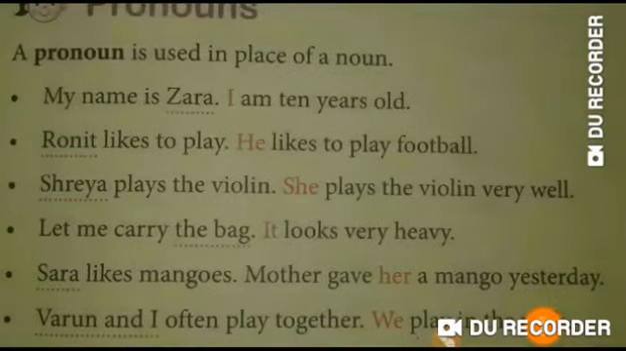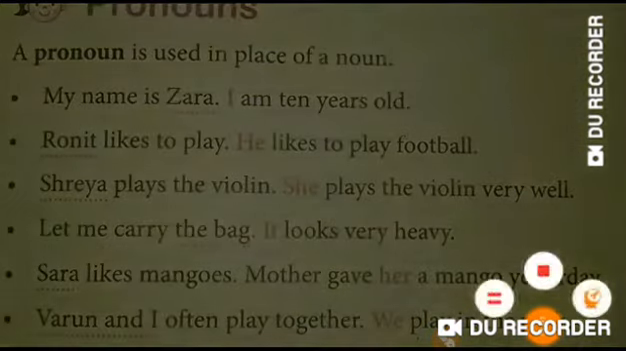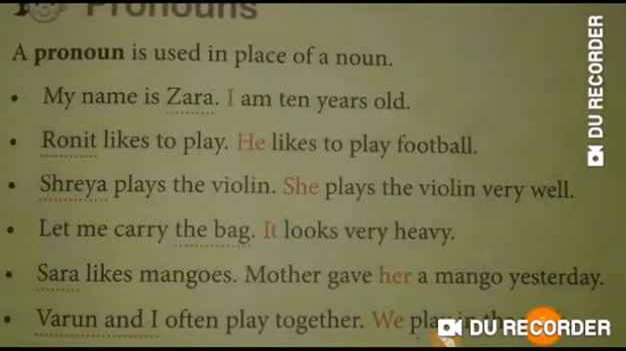Now the second example is Ronit likes to play. He likes to play football. In the first sentence, Ronit is the name of a person, so it is a noun. The second sentence says he likes to play football. Who likes to play football? He, means Ronit. But in place of Ronit, what is written here? He. So he is the pronoun which is used in the place of Ronit.